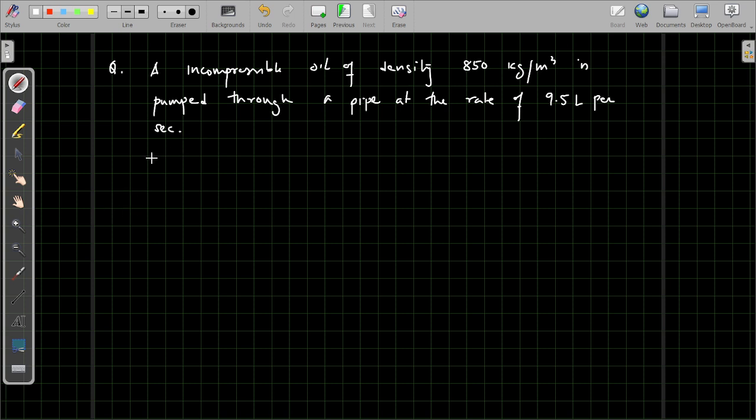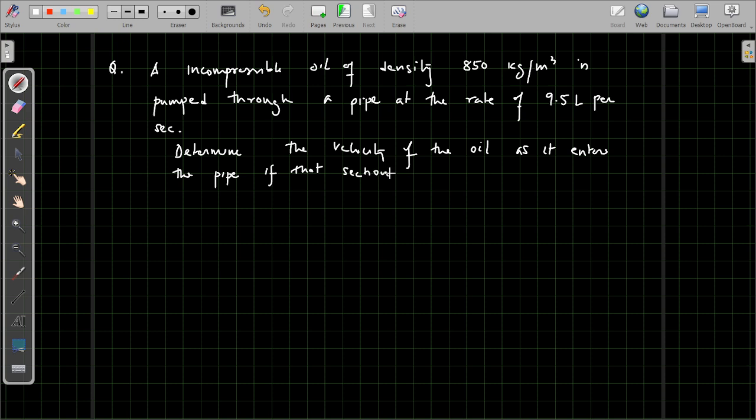Determine the velocity of the fluid, of the oil, as it enters the pipe, if that section has a diameter of 8 cm.